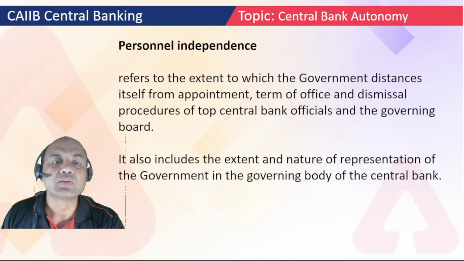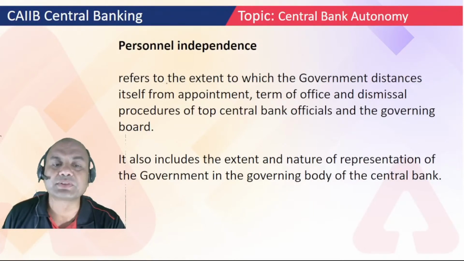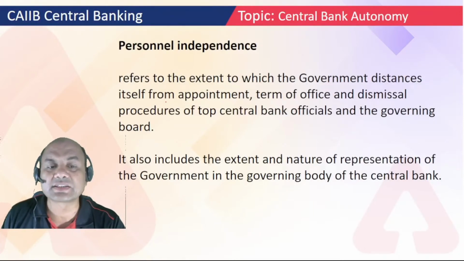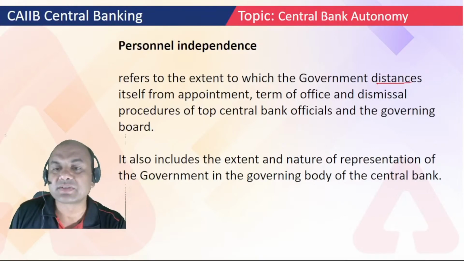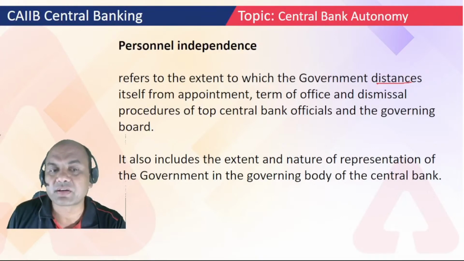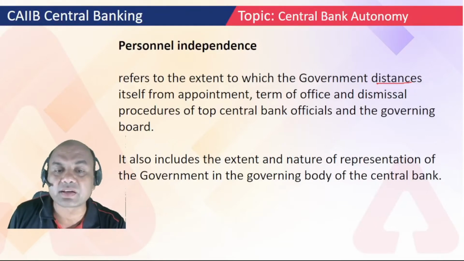Personal independence refers to the extent to which government distances itself from the appointment, terms of office and dismissal procedure of the top central bank officials and the governing board. Here the government distances itself, meaning it doesn't interfere in the appointment, term of office or dismissal procedure of any top central banking officials.